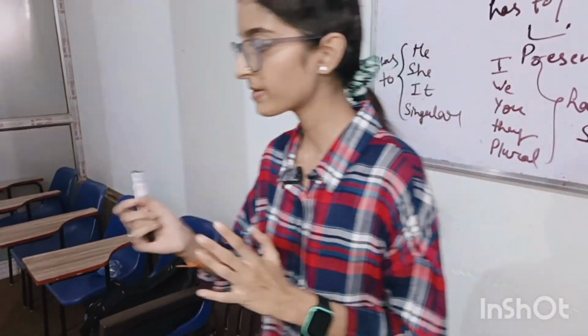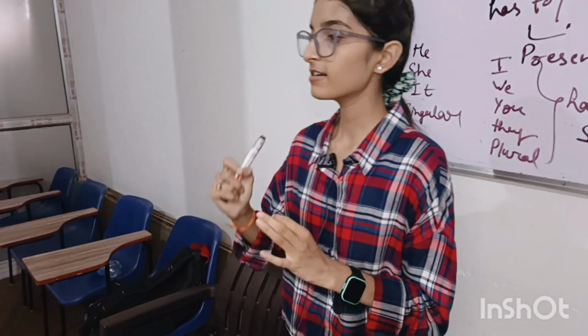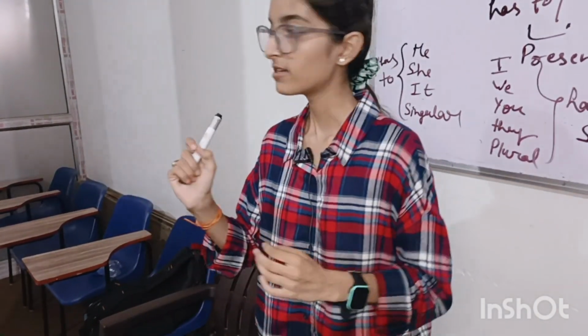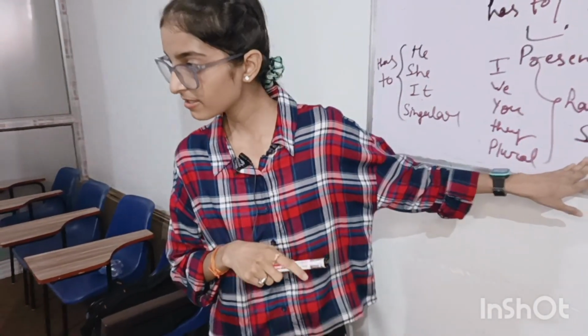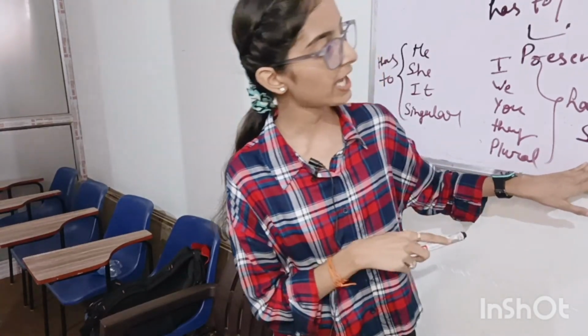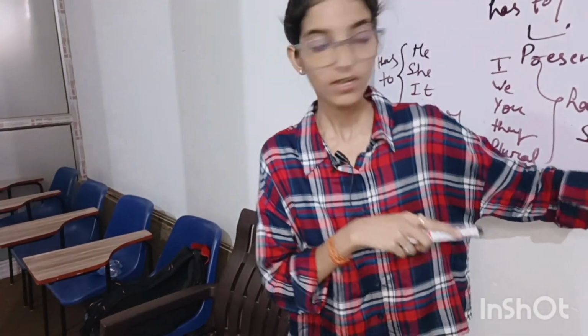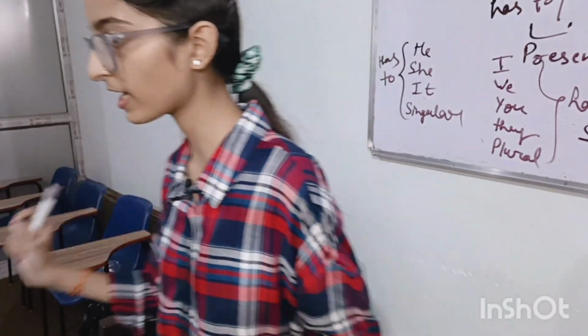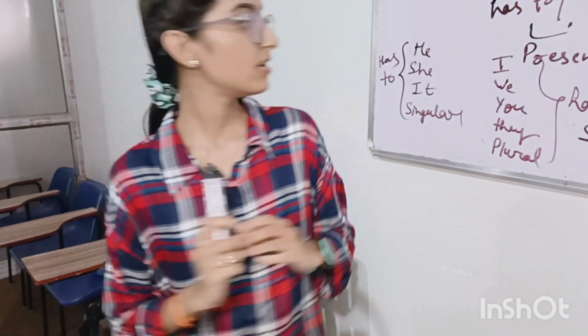Now come to some examples. मुझे दवाई खानी पड़ती है. Answer. I have to take medicine. Subject I, and according to I we use have to, and verb take, object is medicine. I have to take medicine. Is it clear?